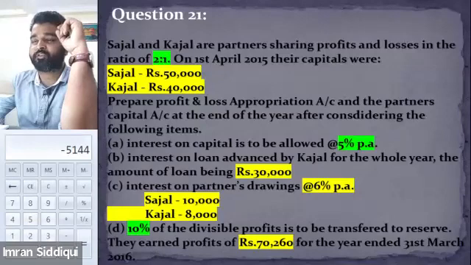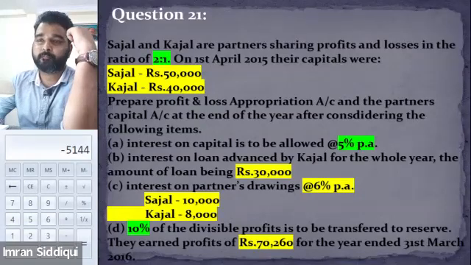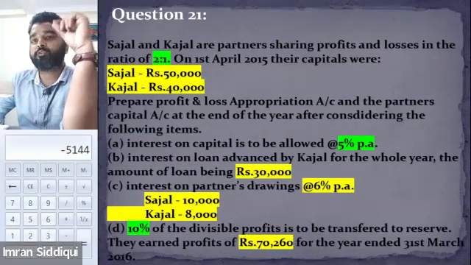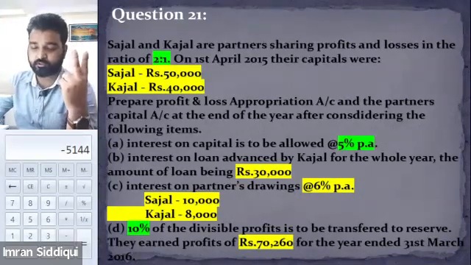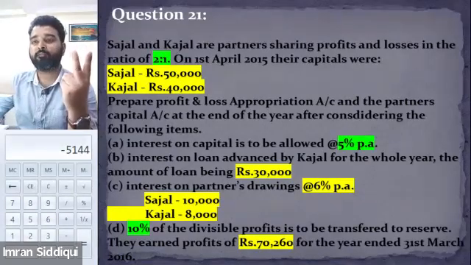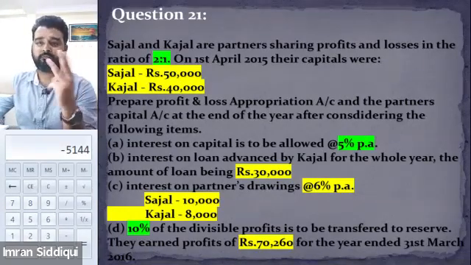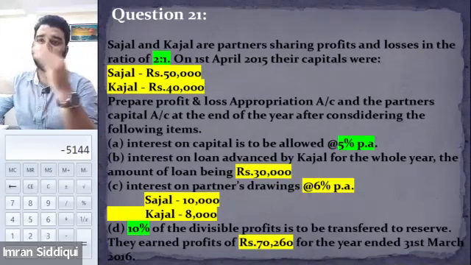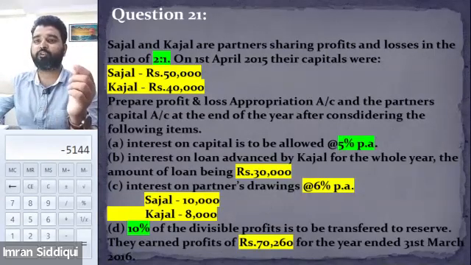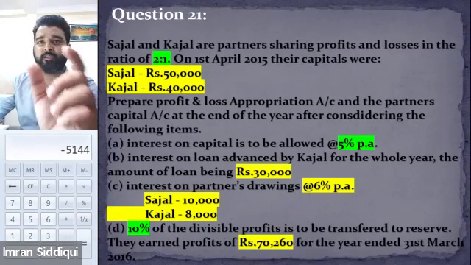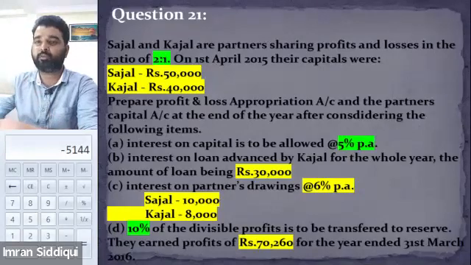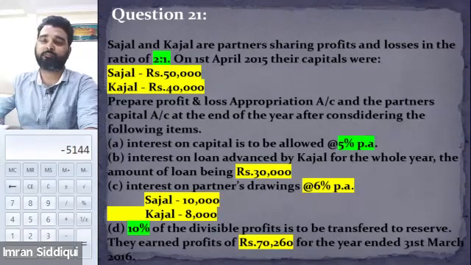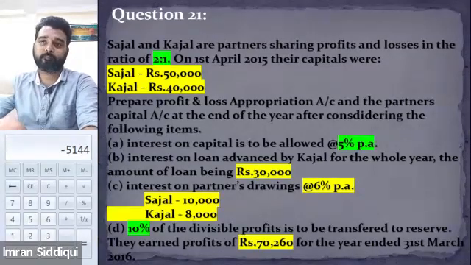Let me explain. For example, let's suppose there is a profit of 1 lakh. Out of this 1 lakh, we are paying the partner salary, the interest on capital, and giving commission to the partners, for example. After paying all these expenses, we are left with a profit of 30,000. So this remaining profit will be called divisible profit. So the question is saying that whatever the divisible profit will be, we need to make a reserve at the rate of 10% of it.